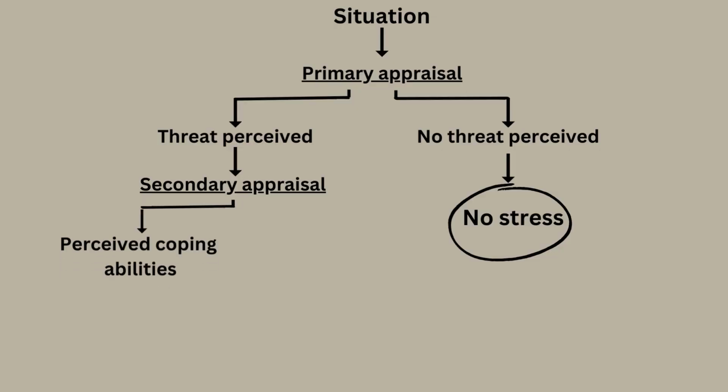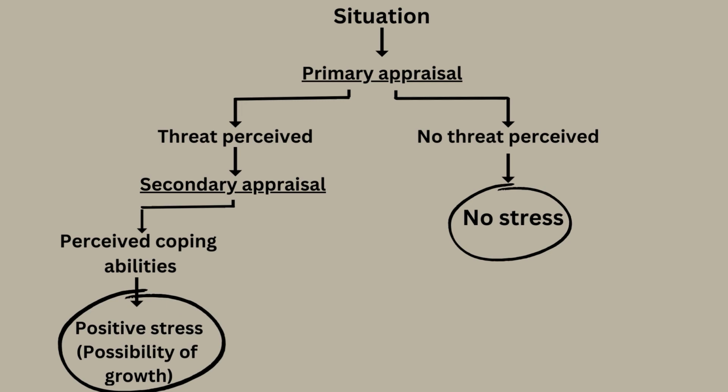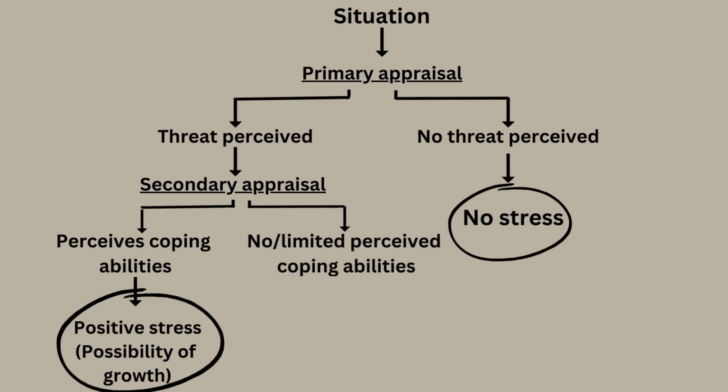Control appraisal assesses the extent to which we're able to have control over the stressor, if we're able to modify or remove it. The secondary appraisal process is really important in determining our stress response and our overall well-being. If we perceive that we have adequate resources and control over the stressor, then we'll experience low levels of stress and high levels of resilience. If, on the other hand, we perceive that we have limited resources and control to deal with the stressor, then we'll experience higher levels of stress and lower levels of resilience.